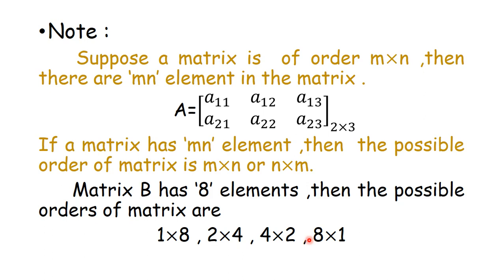Yes, there are only 4 possible ways, and the trick is to find 2 numbers whose multiplication is 8. Just try to find the pairs whose multiplication is 8. So the possible pairs are 1 into 8, 2 into 4, 4 into 2 and 8 into 1.